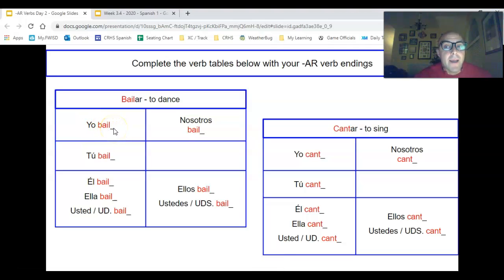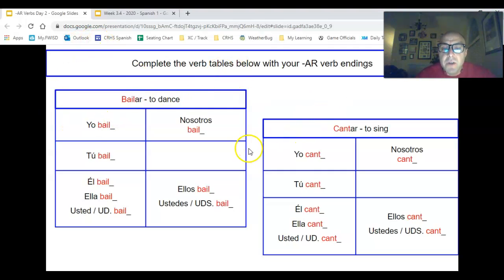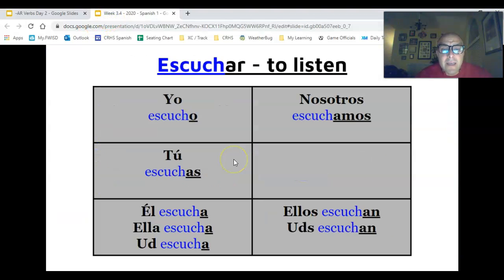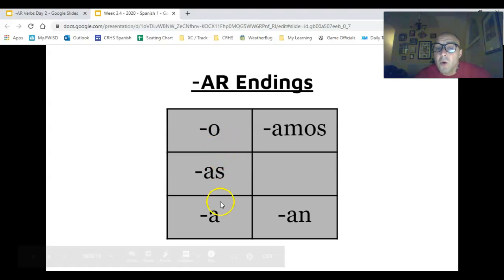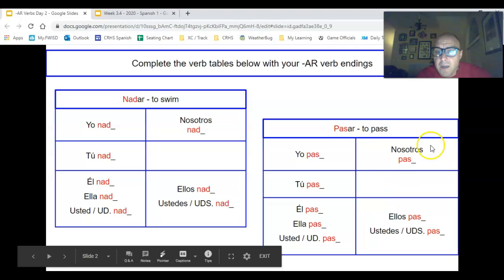Yo bailo, right? And here's nadar, to swim, pasar, to pass. So you're going to complete these 4 verbs: bailar, cantar, nadar, y pasar. And all you're adding is o, as, a, amos, an. All the yo forms you're going to put in o, and all the tú forms you're going to put in as, a, amos, an. Yo paso, tú pasas, él pasa, ella pasa, usted pasa, nosotros pasamos, ellos pasan, ustedes pasan. Okay?